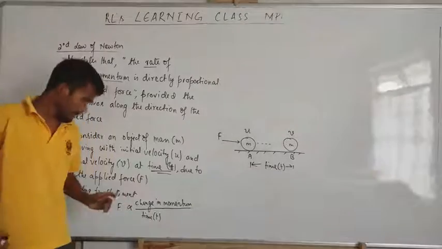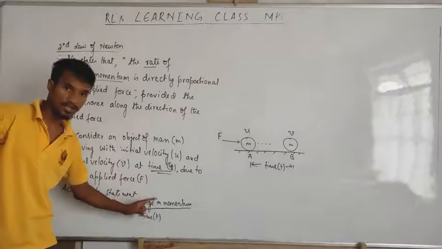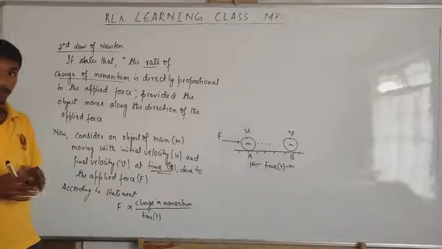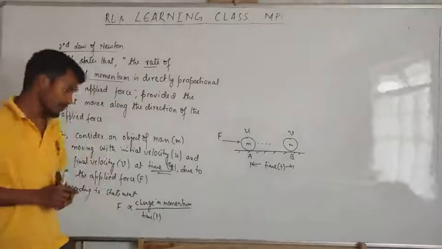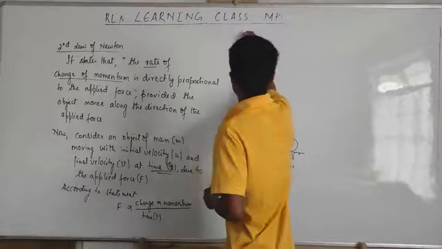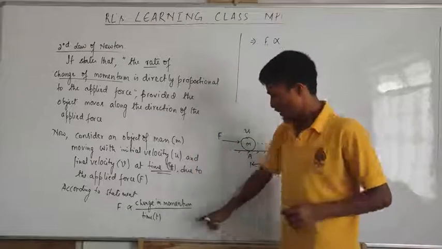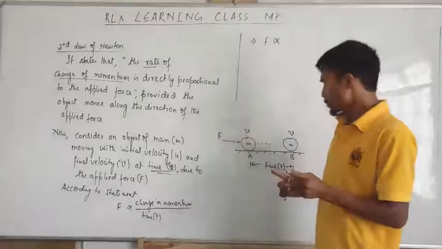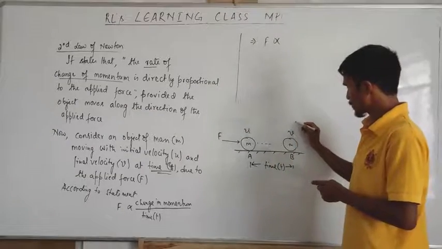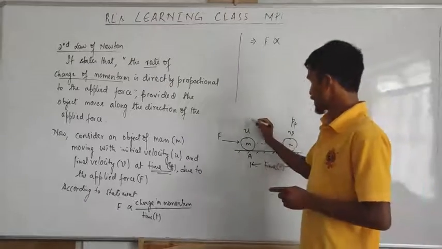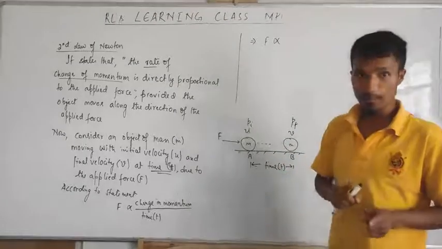Okay, now about the statement, force is change in momentum by time. That's the meaning of rate of change in momentum, being change in momentum divided by time. Now F is directly proportional to change in momentum. Let me put PF as final momentum and PI as initial momentum.